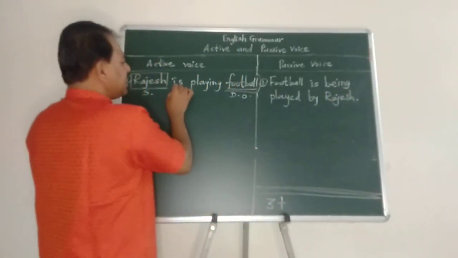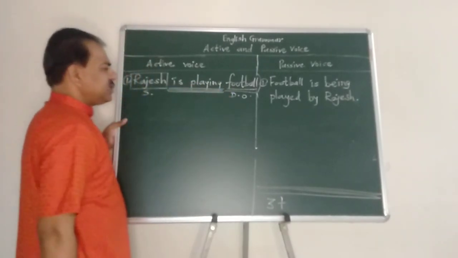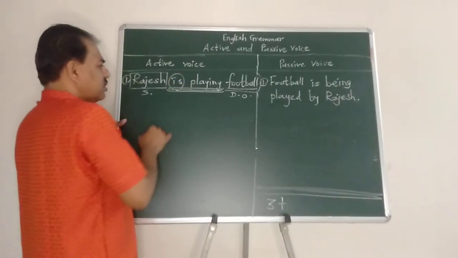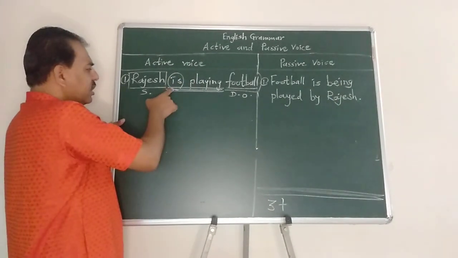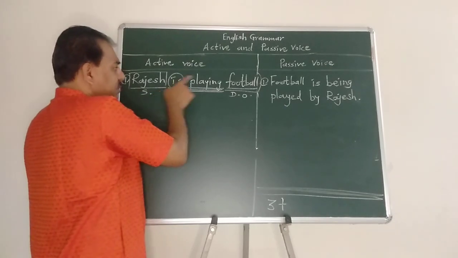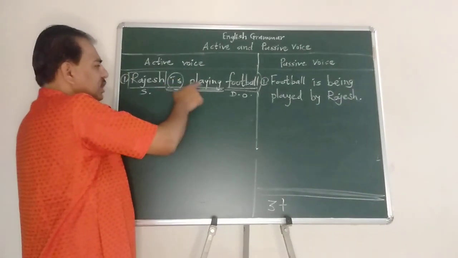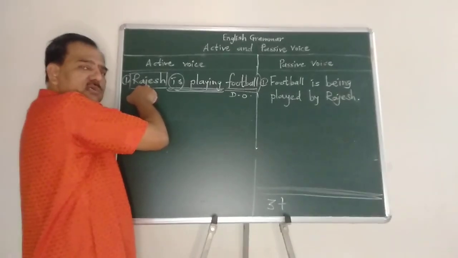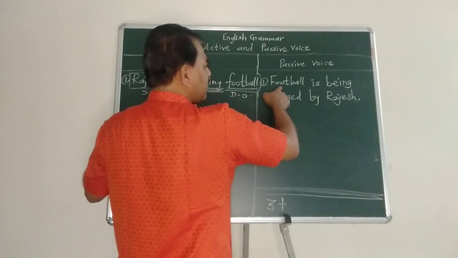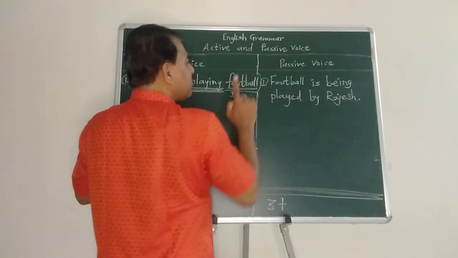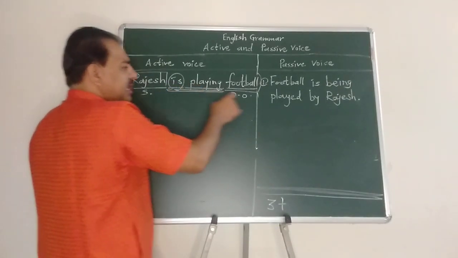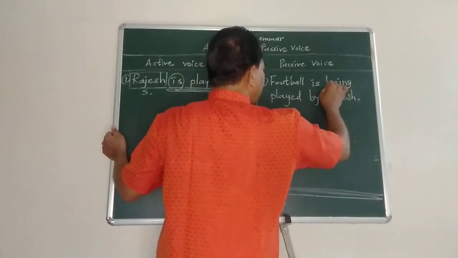This is present continuous tense, or we call it present progressive tense also. Is playing, helping verb, present form of be, that is used because Rajesh is singular number, third person. So Rajesh is playing, present participle form of the verb. Rajesh, the subject, is in the action. When we focus on the action, we take the object in place of the subject, but the verb change is very important. So instead of is playing, here it is is being played.